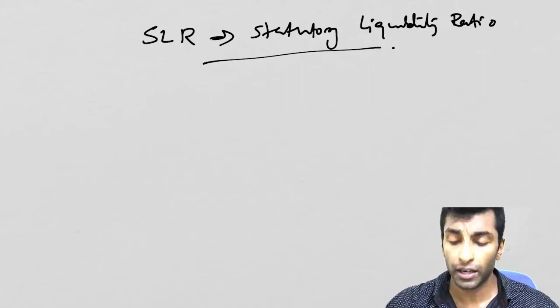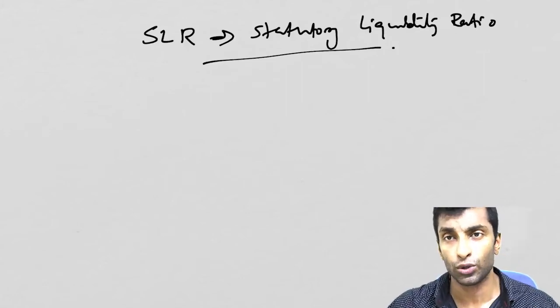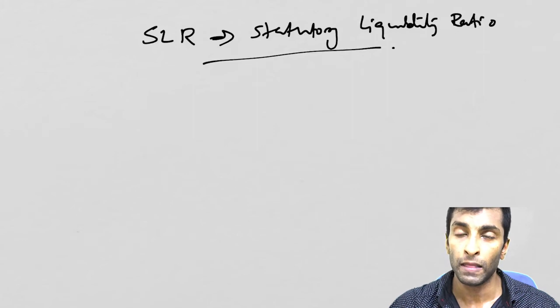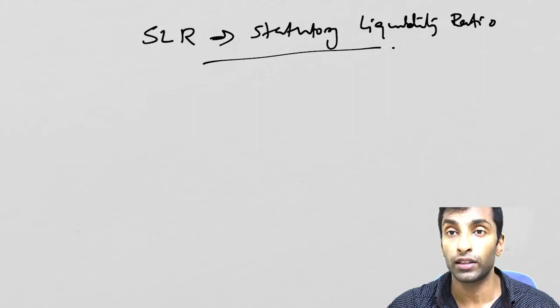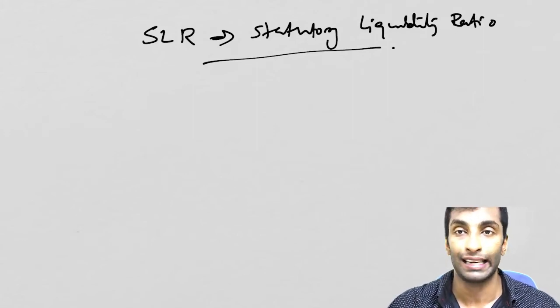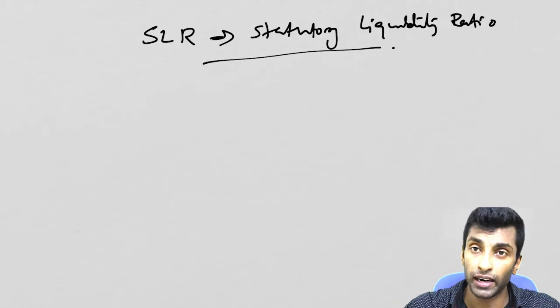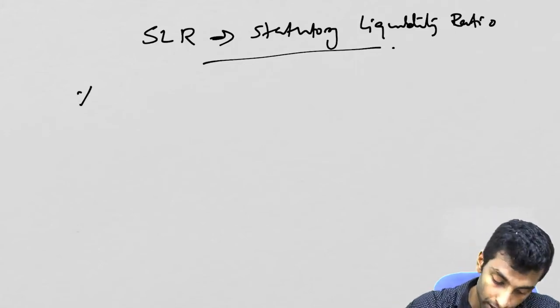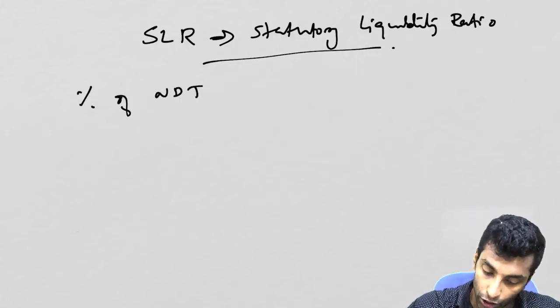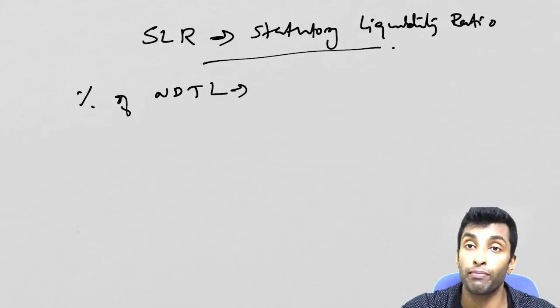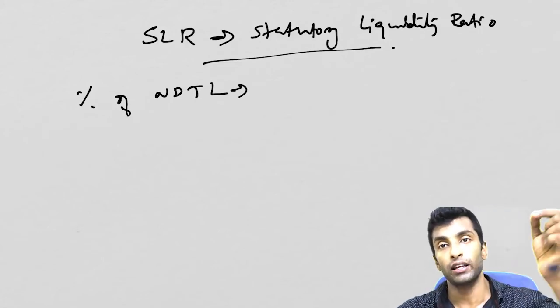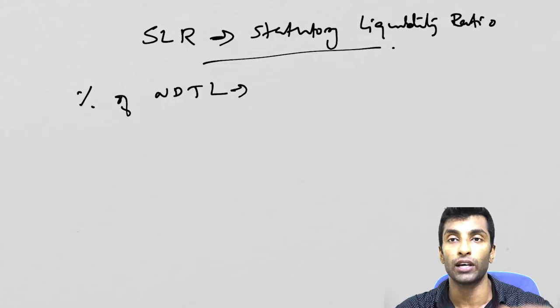Okay, now similar to CRR that we have discussed, this is also a percentage of NDTL that banks have to keep with themselves. It can be in the form of cash, it can be in the form of government security, it can be in the form of gold. So let me write down and then I'll explain this. Percentage of NDTL, that is total deposit, which banks have to maintain, not with RBI. In case of CRR you have to keep it with RBI.